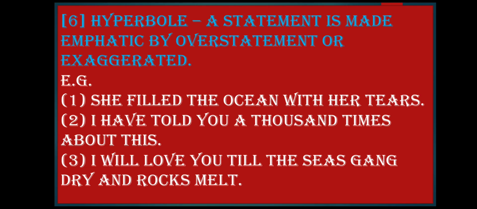I will love you till the seas gang dry and rocks melt. Now this is just for the poetic effect. Okay, the love shown here, that I will love you till the seas dry and the rocks melt. The sea is never going to dry and the rocks are never going to melt. But this is just an exaggeration shown in the sentence, that I will love you till the seas gang dry and rocks melt.